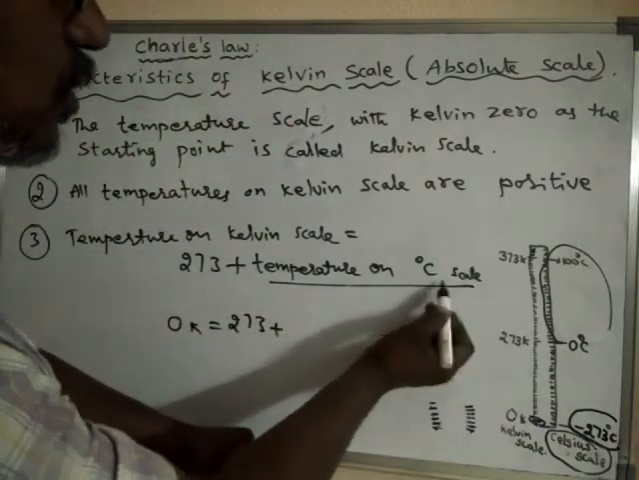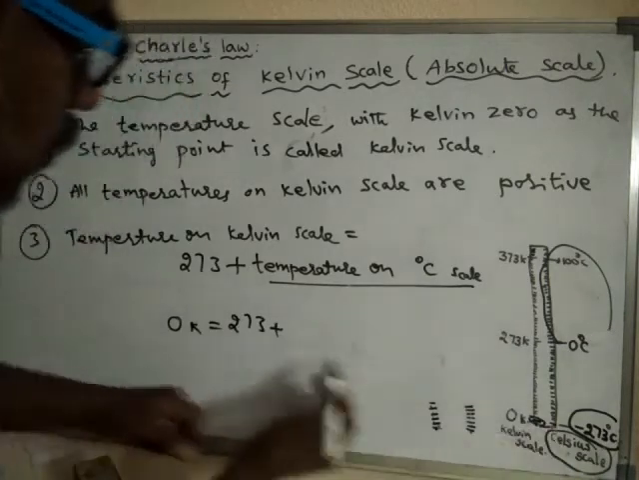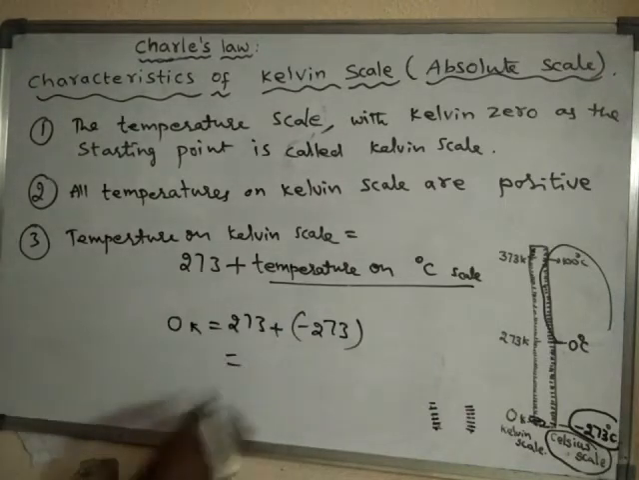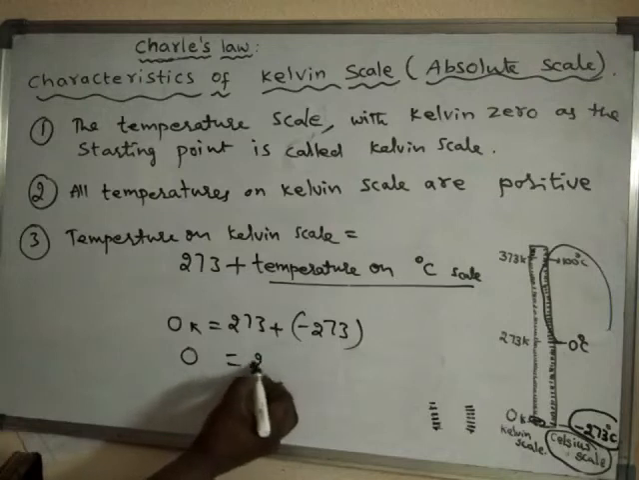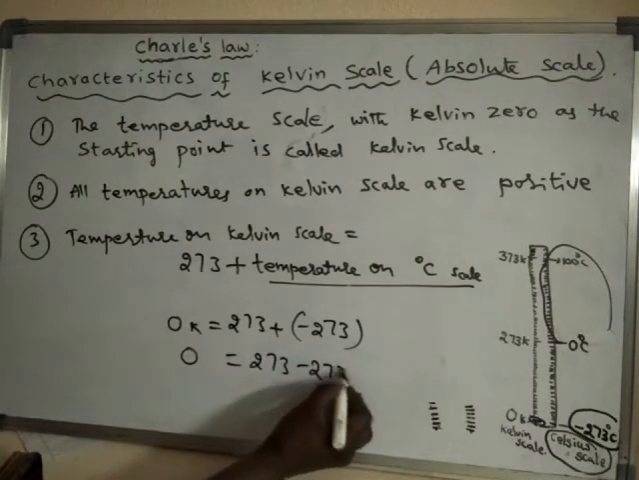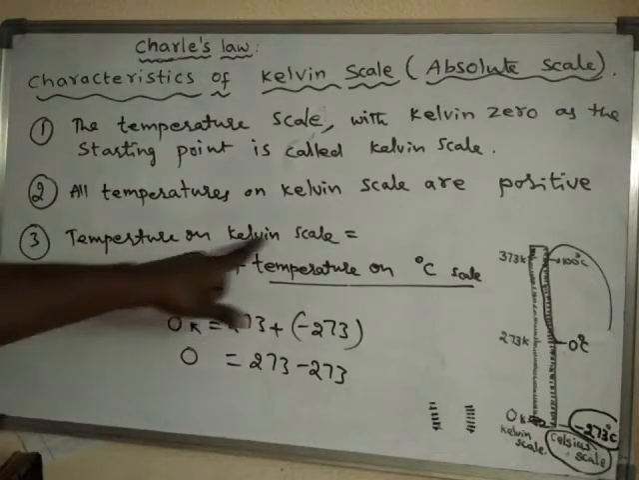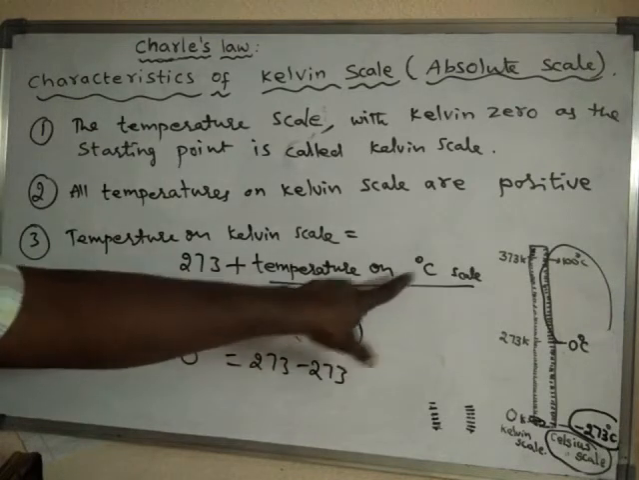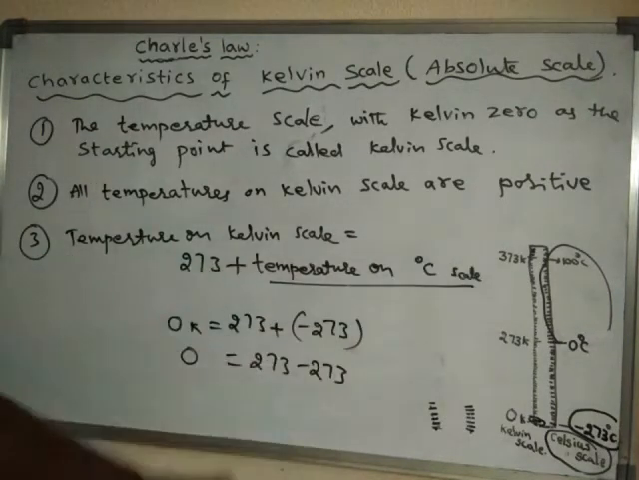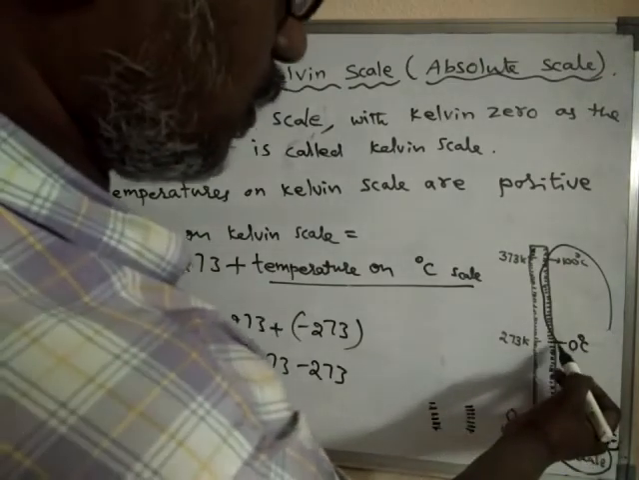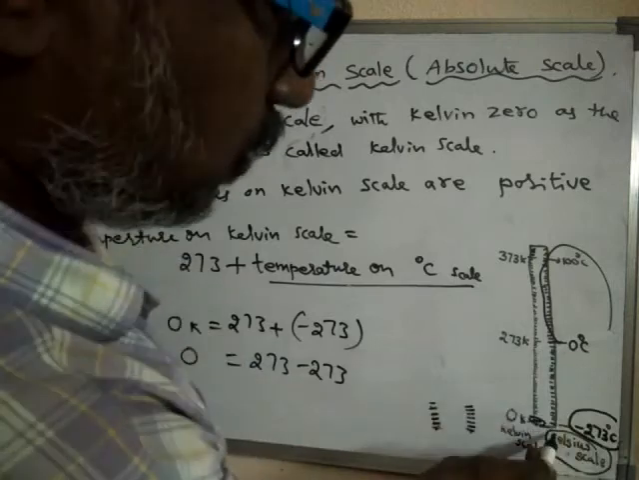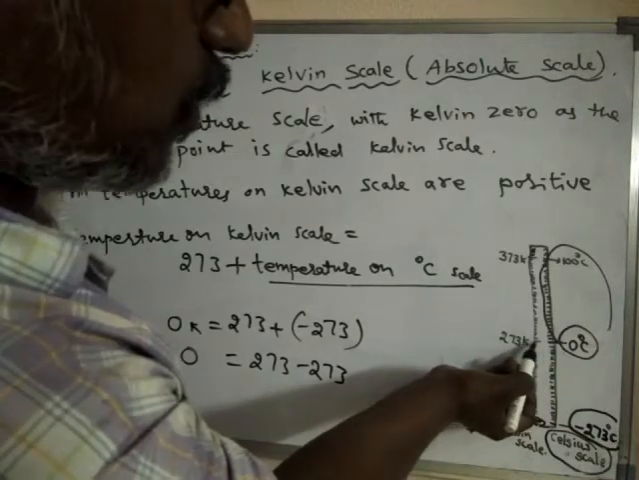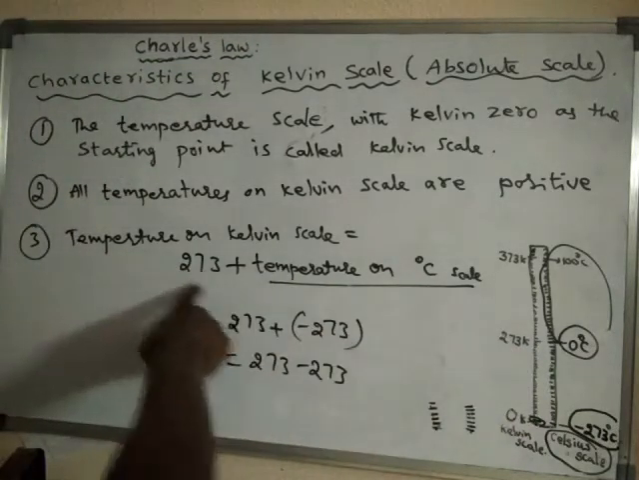So the temperature on Celsius scale related to 0 Kelvin is minus 273. So what happens? It will be 0, so 273 minus 273 is 0. So like this, the temperature on Kelvin scale will be equal to 273 plus temperature on degree centigrade. One more example we will see. Here, for example, the temperature on Celsius scale is 0. Then what will be its temperature on Kelvin scale? Now with the help of this formula we will find out.